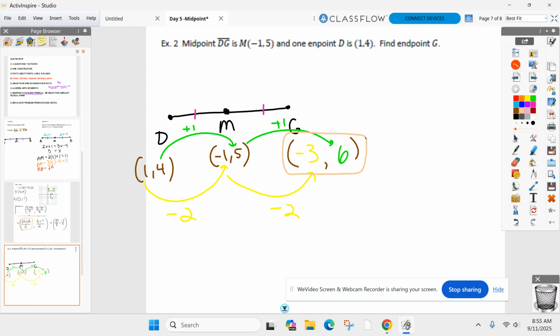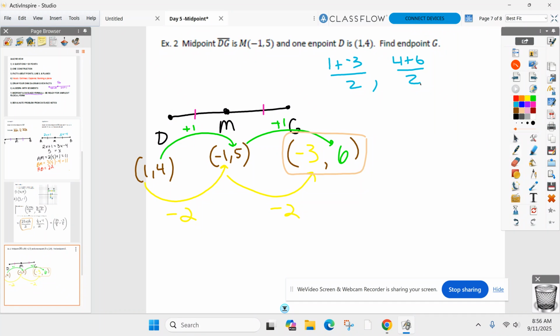If you want to find the other endpoint, always match it. Figure out how you went from one X to the other, match it. How do you go from one Y to the other? Match it. If you are concerned, because I know some of you want to do the best that you ever can every single time, and I respect that, how do I know that negative 3, 6 is my actual answer? Put it into the midpoint formula. 1 plus negative 3 divided by 2, 4 plus 6 divided by 2, and you should get out the midpoint. Okay, quick check if you did this problem right or not. You can plug the 2 points in, and you should get the midpoint back.